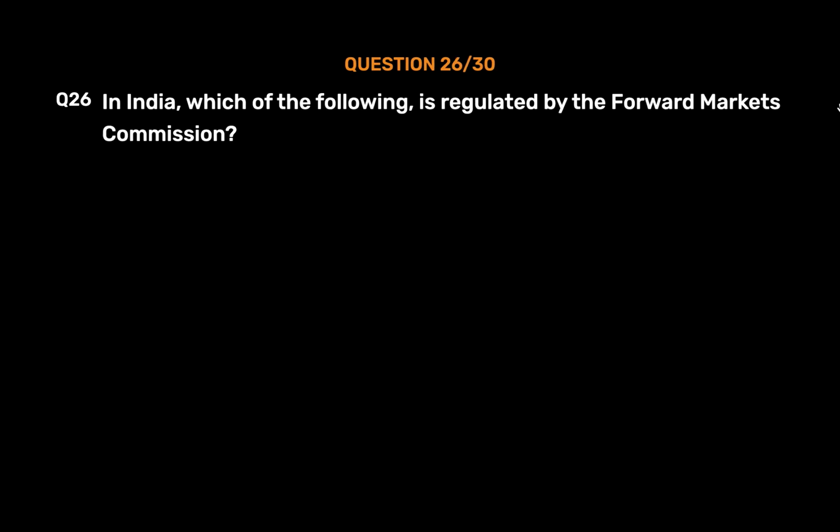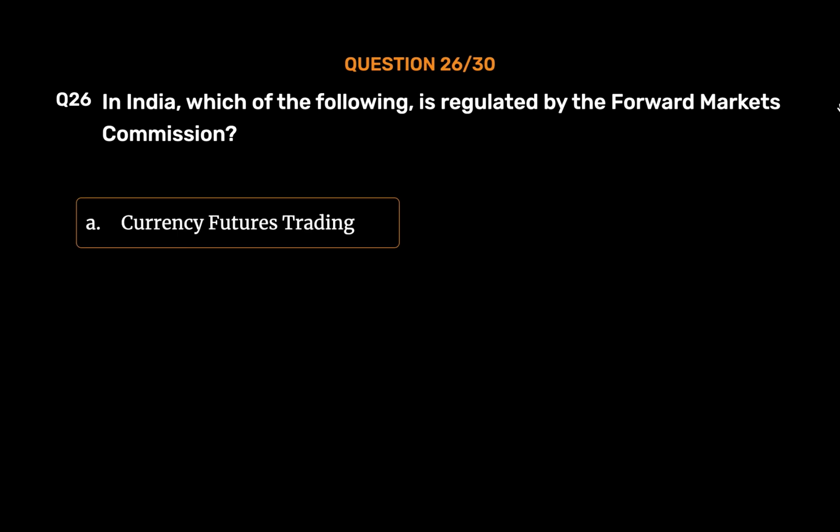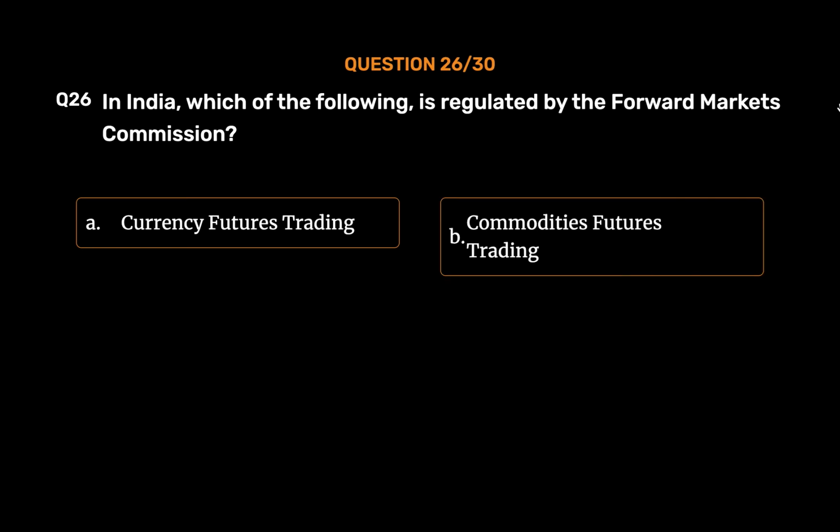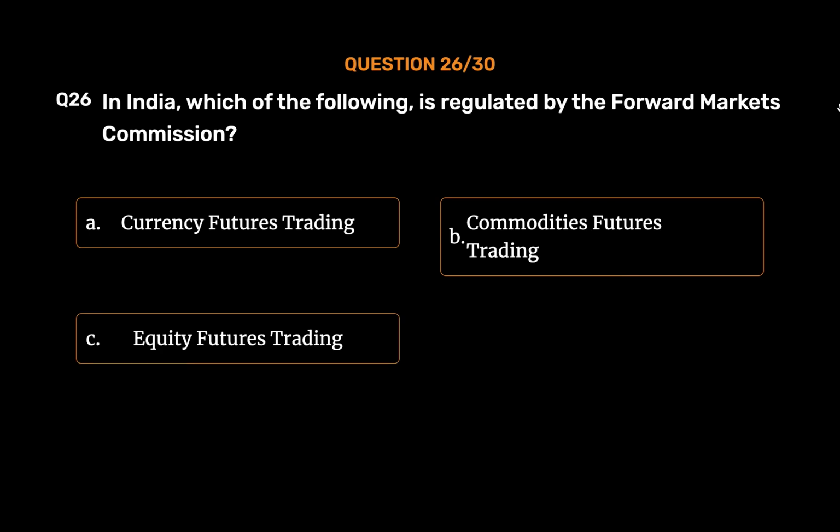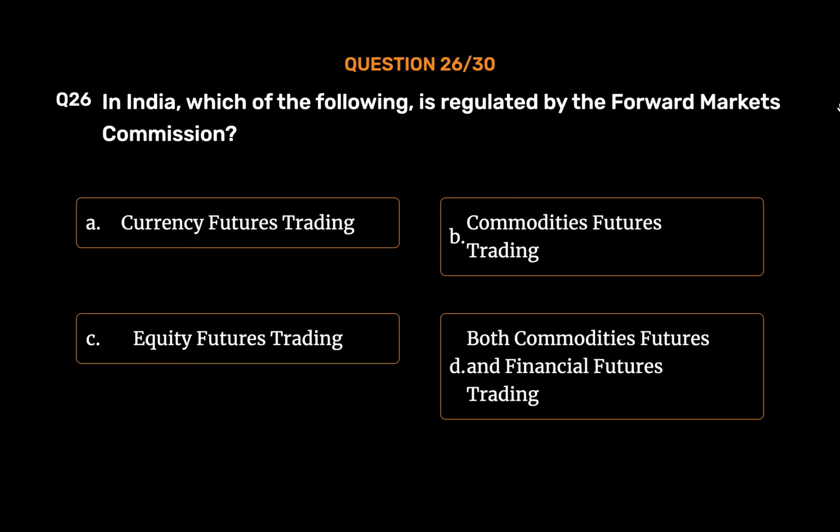Question number 26. In India, which of the following is regulated by the Forward Markets Commission? Option A. Currency futures trading. Option B. Commodities futures trading. Option C. Equity futures trading. Option D. Both commodities futures and financial futures trading. The correct answer is Option B.